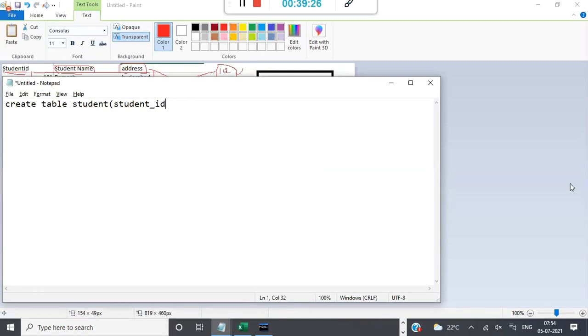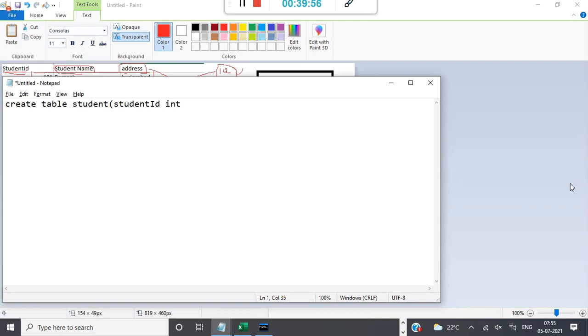Generally in the database, we give underscores in column names, or we can go like student ID, which is the Java convention, how you do property names in Java. Generally in databases, by default, they go with student underscore. I'm just telling the naming conventions, how we can give. We can use either style, not an issue. For student ID, I'll say int.